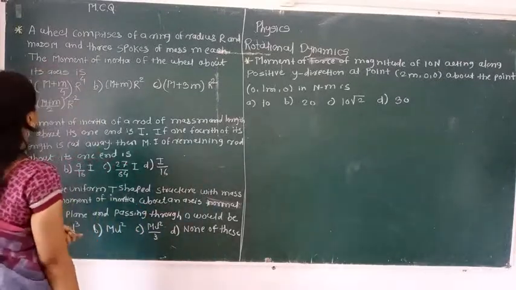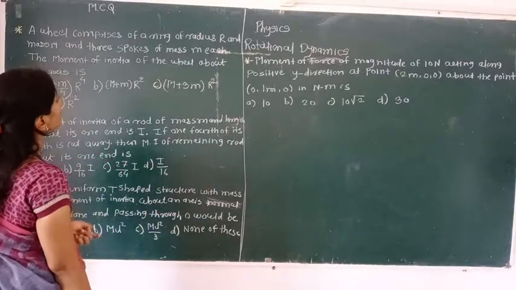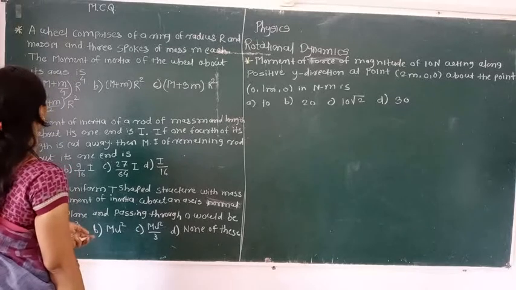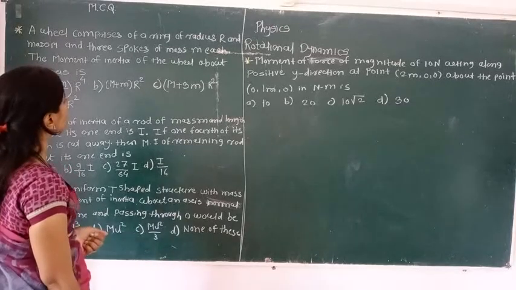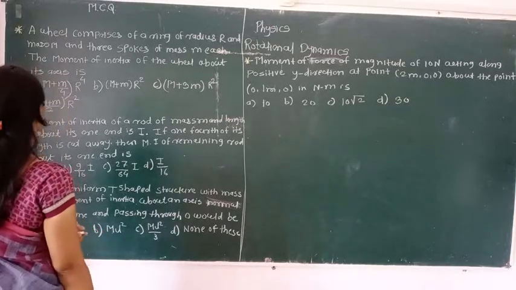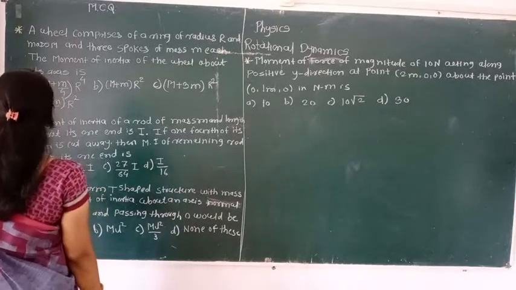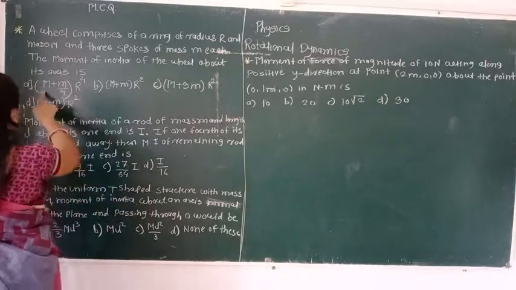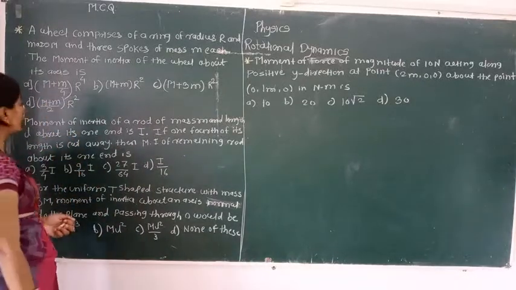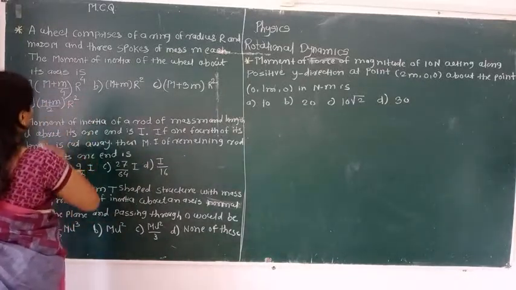A wheel comprises of a ring of radius r and mass M and three spokes of mass small m each. The moment of inertia of the wheel about its axis is: first, capital M plus small m divided by 4, bracket complete, into r raised to 4.